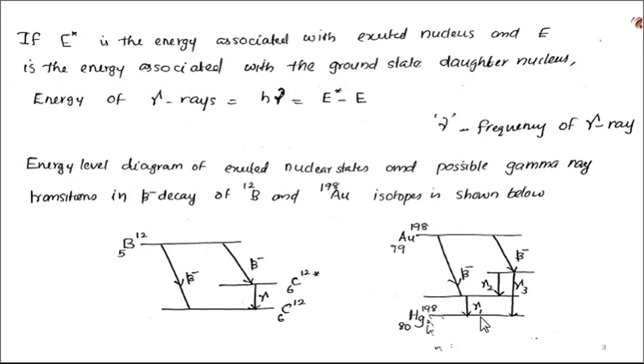So this represents gamma ray production from gold to mercury.